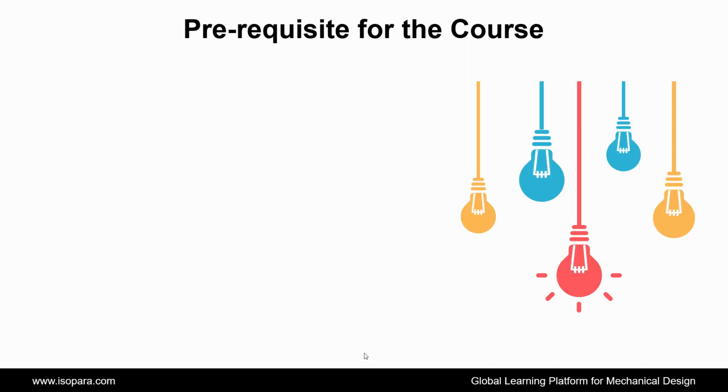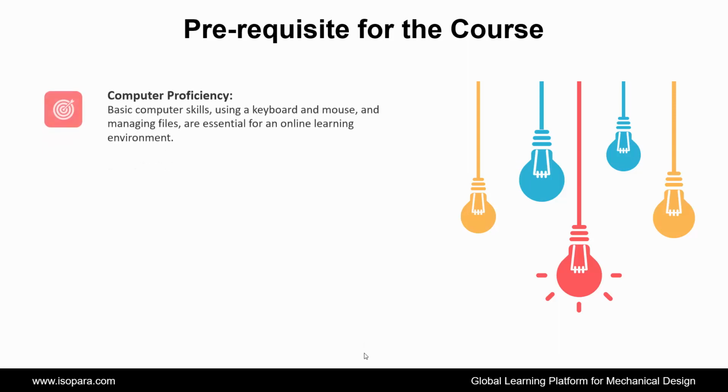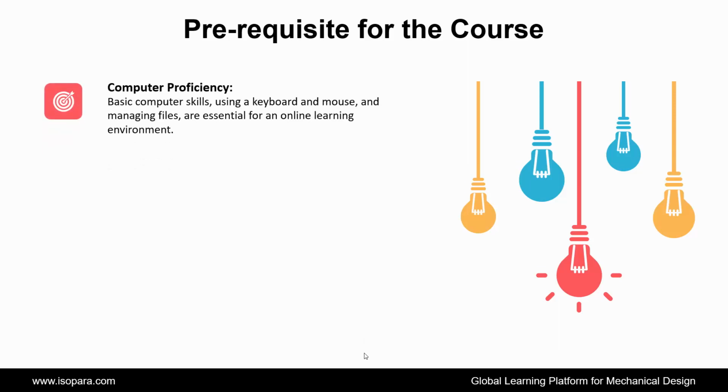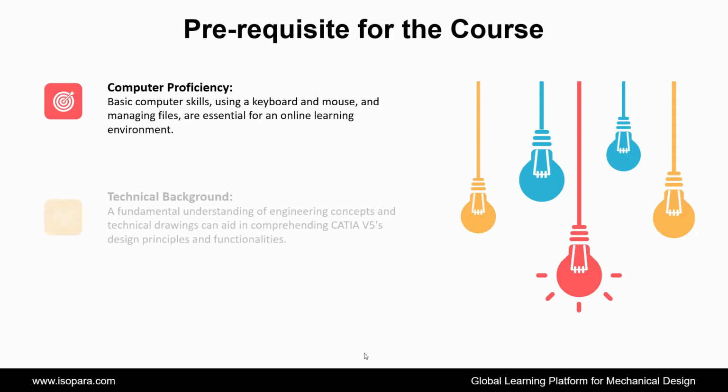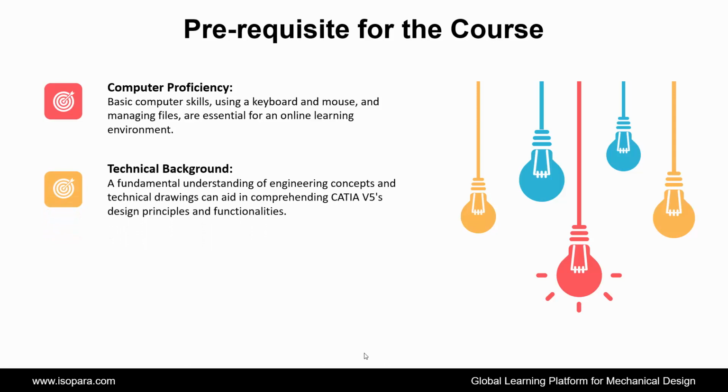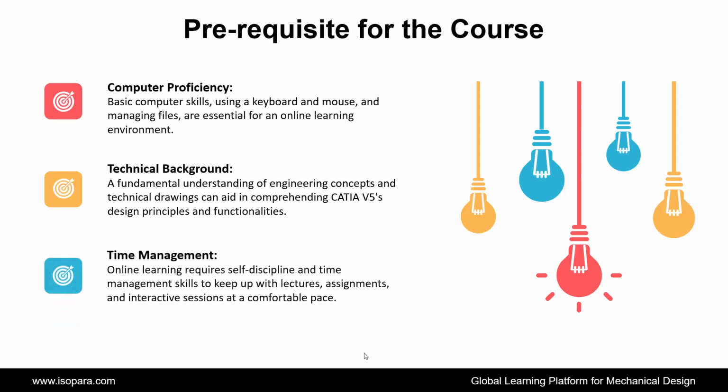Let's start. First is computer proficiency. Basic computer skills, using a keyboard and mouse, and managing files, are essential for an online learning environment. Second is technical background. A fundamental understanding of engineering concepts and technical drawings can aid in comprehending CATIA design principles and functionalities. Third is time management.